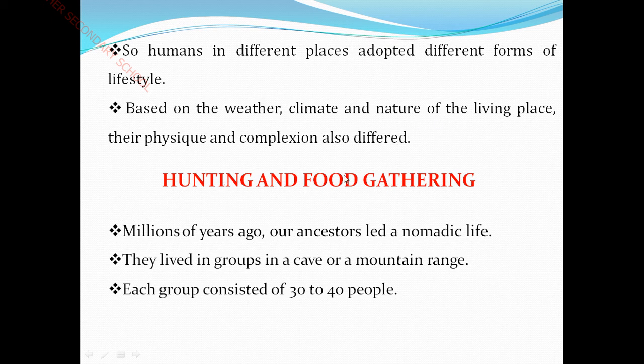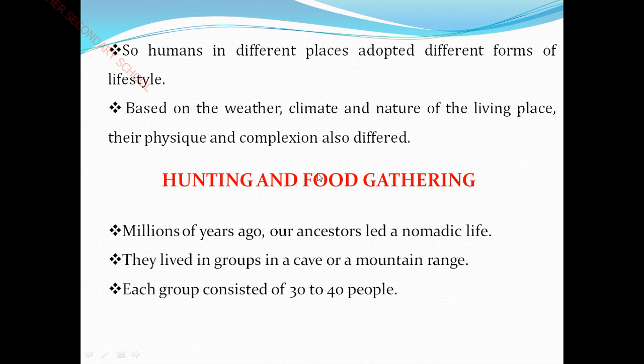And see, hunting and food gathering. Hunting means what? A gang of people gather together and move to the dense forest area and start to hunt the wild animals. That is the name of hunting.